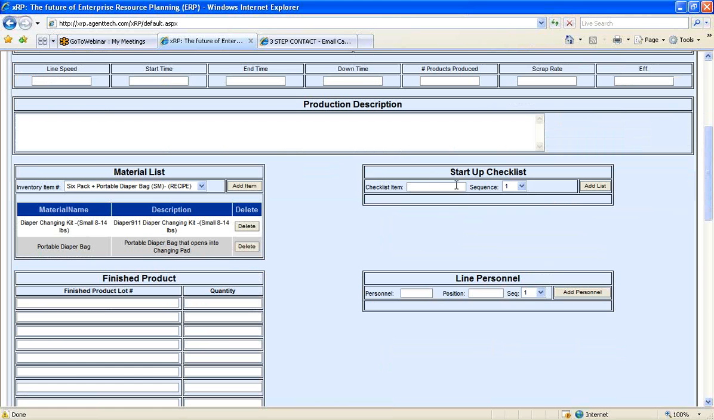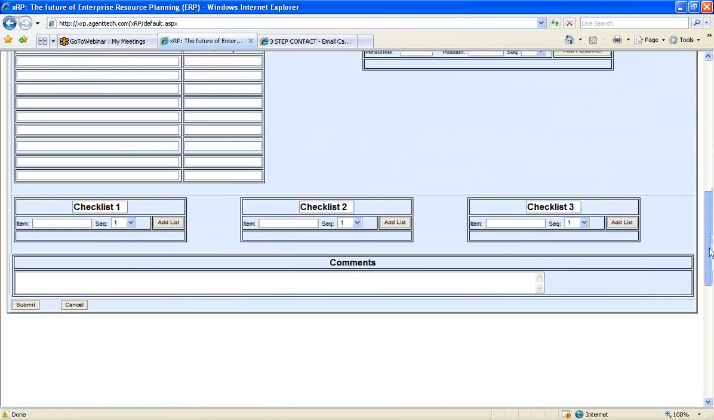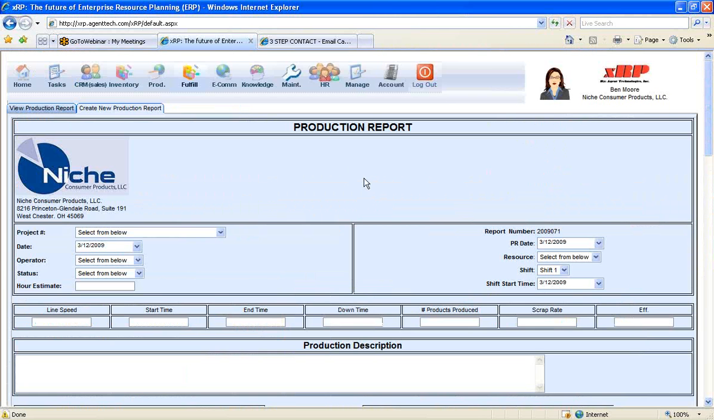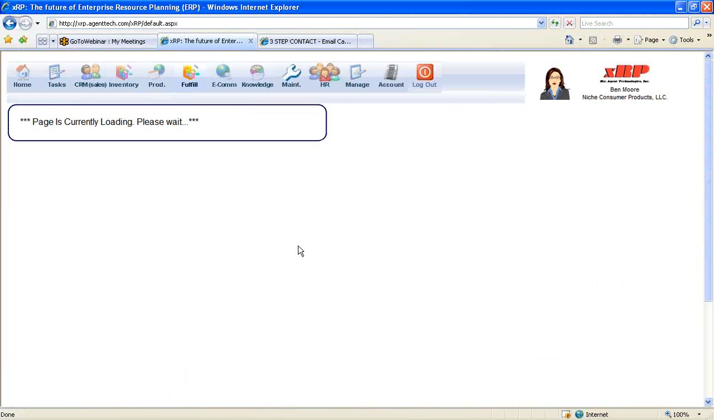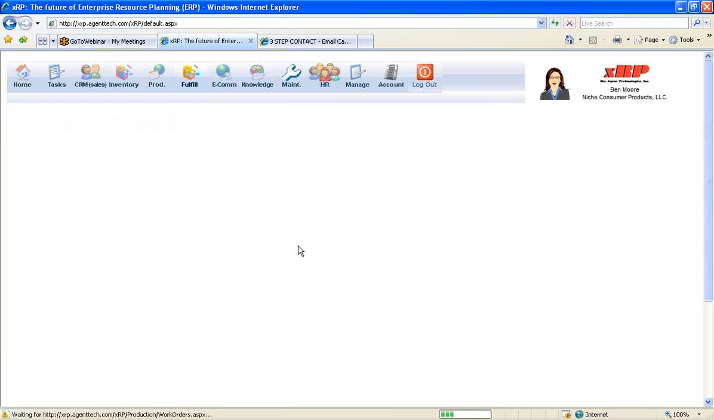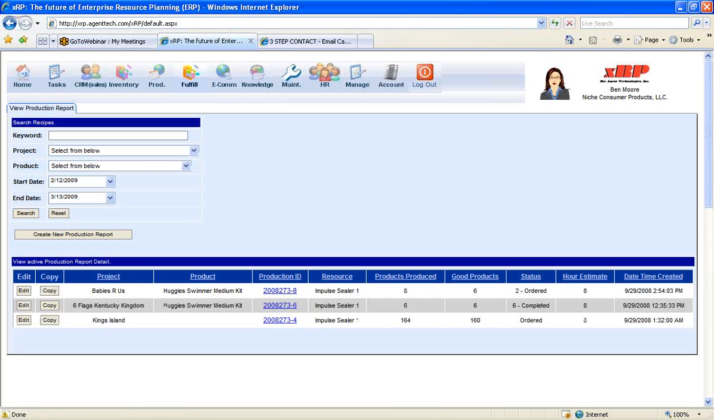production. You can create a startup checklist of anything that needs to be checked before you start up, a list of any kind of line personnel you need, as well as 3 other checklists and some comments you can add. And then the system will just create a PDF for you that, once again, you can print out and use with your workforce in order to do your production. So this gives you a way of tracking your production, what you did on what date, any comments, etc.